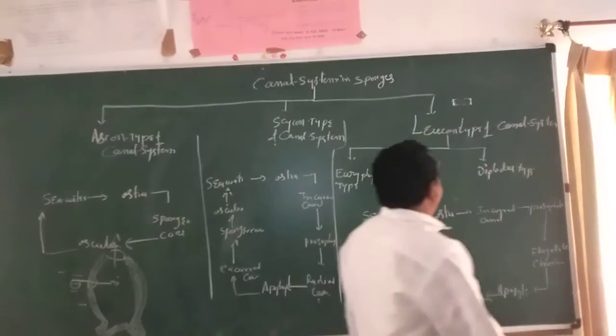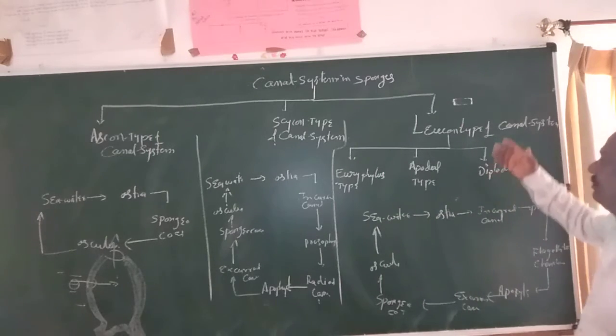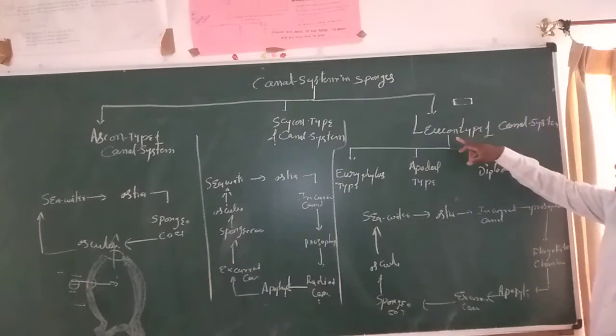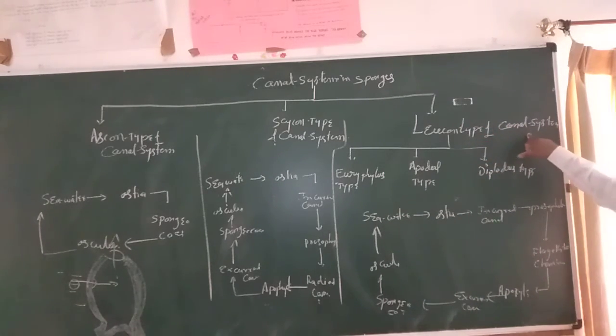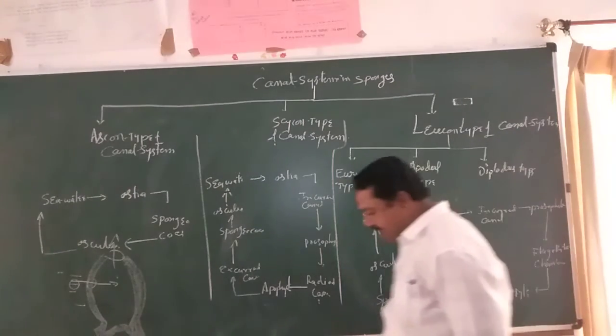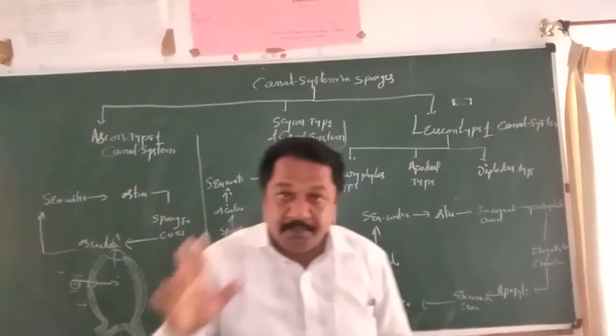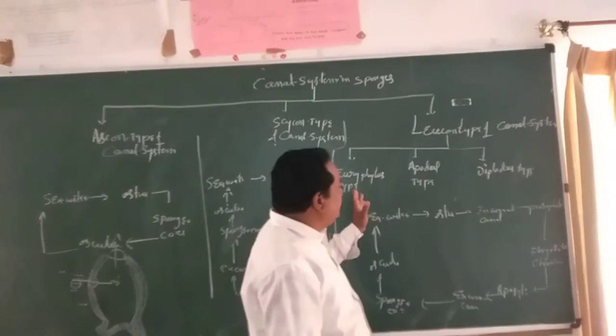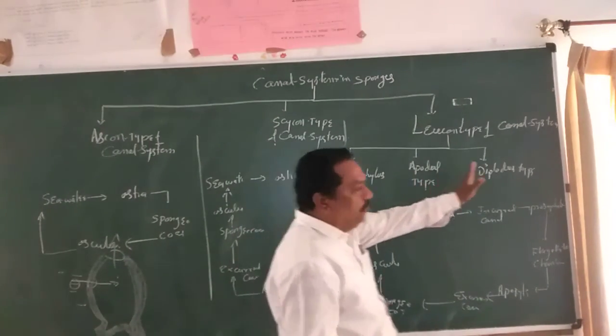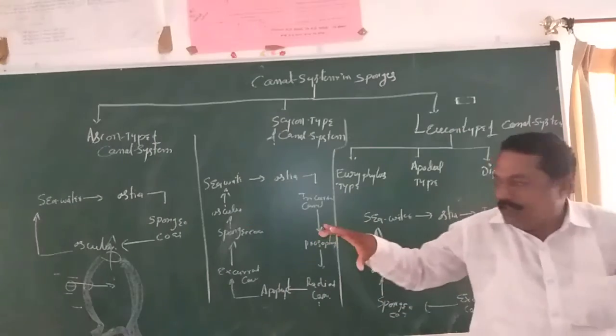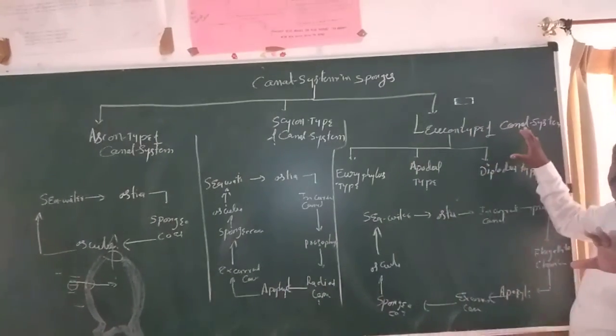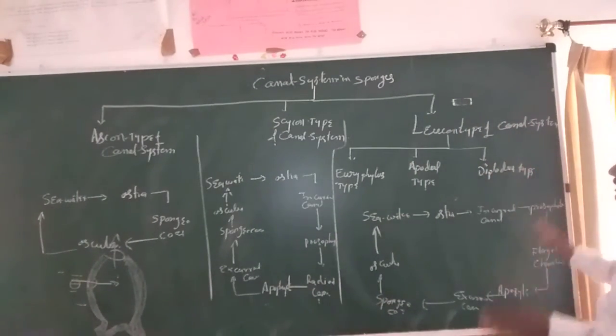The third one is also a very difficult system. It is much more complex compared to the other systems. So the Leucon type of canal system is very complex. Here, on the basis of complexity, the Leucon type canal system is further classified into three main categories: simple complex, medium complex, and more complex. The Leucon type is the most complex, and it is further classified into three main categories.